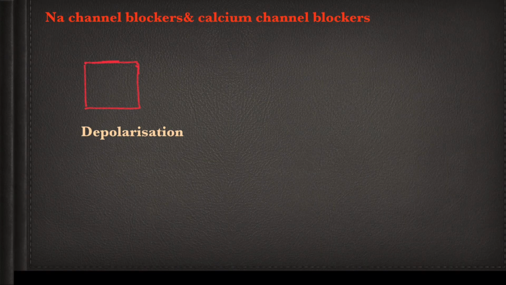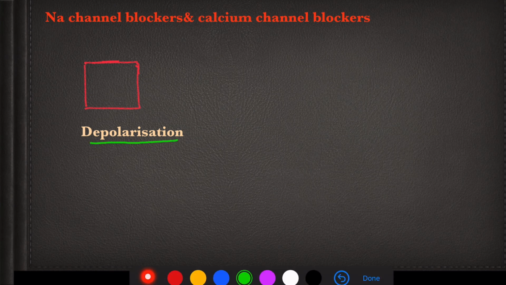Let's talk about sodium channel blockers and calcium channel blockers together, because both these groups of drugs act on the depolarization state of the cardiac cycle. Normally what is happening in depolarization is the influx of sodium ions and calcium ions to excite the cardiac cells. To control arrhythmia, we need to prevent this excitation.